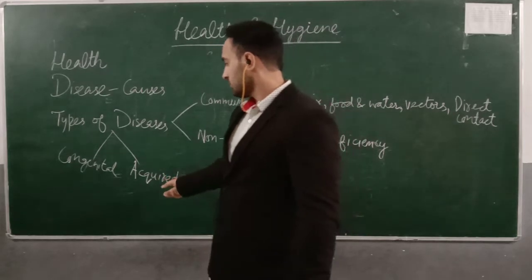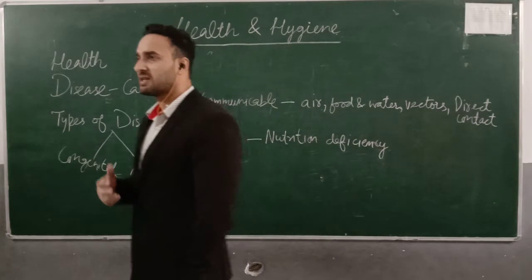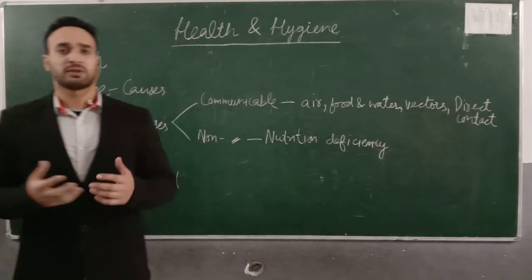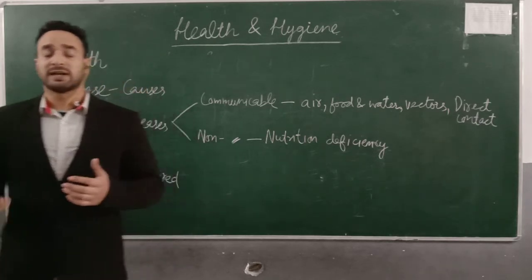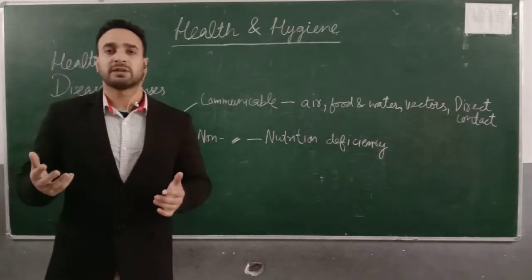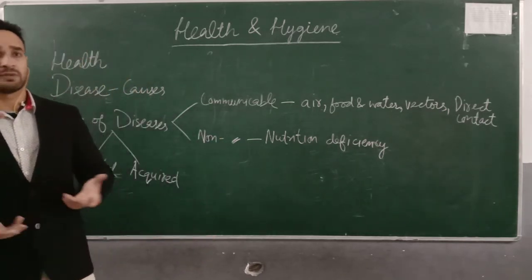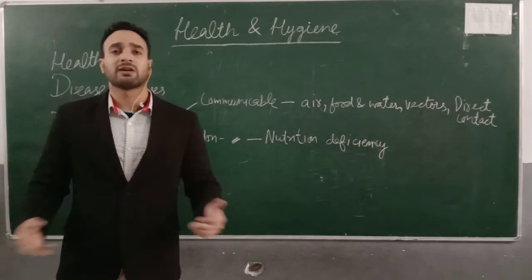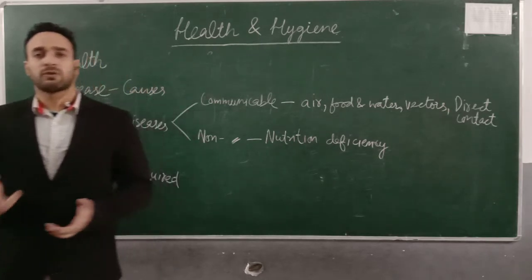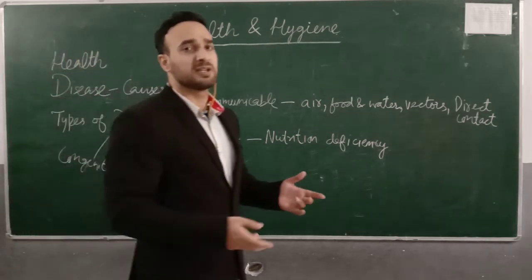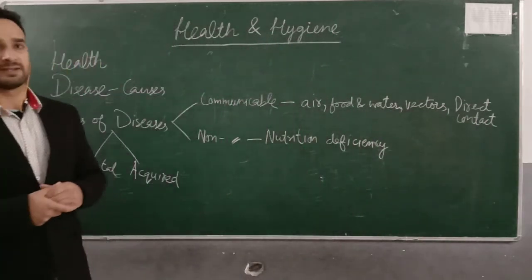And second, the other kind of disease is the acquired disease. As the name suggests, acquired means we develop these during the course of our life. These diseases were not present with us since our birth, but we developed them during our life. So those diseases that we develop during the course of our life are called acquired diseases. For example, malaria, cholera, typhoid, measles, diphtheria, dysentery. These are examples of acquired diseases.